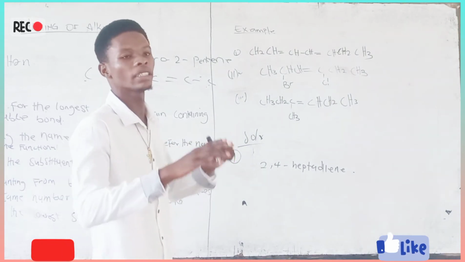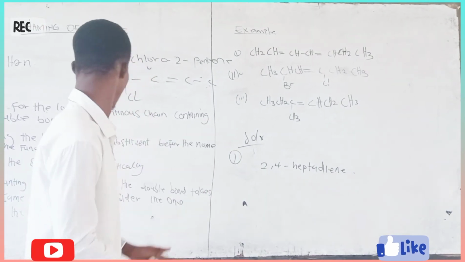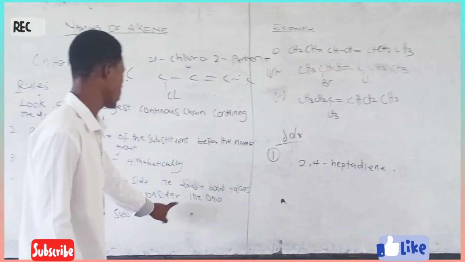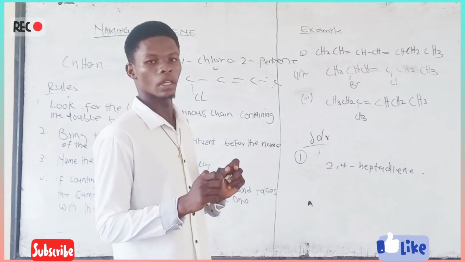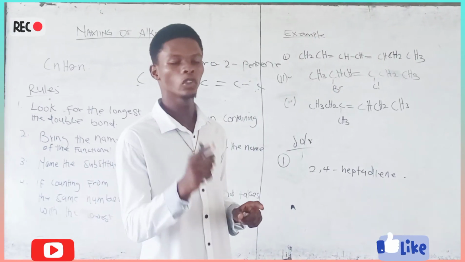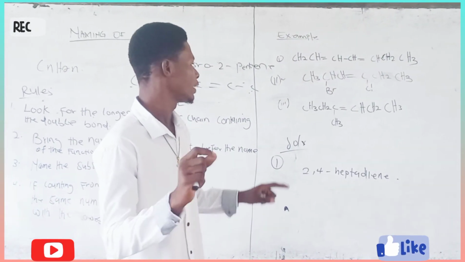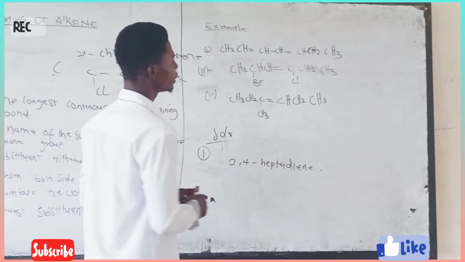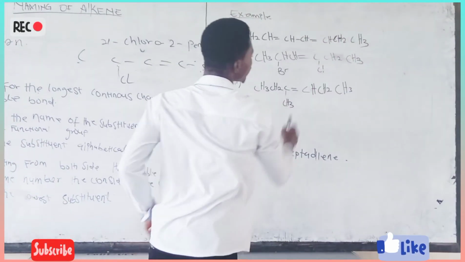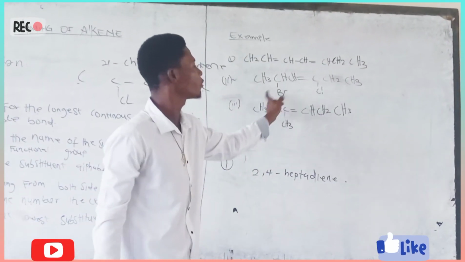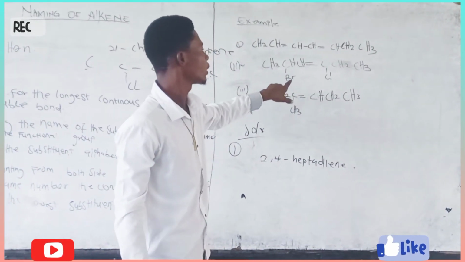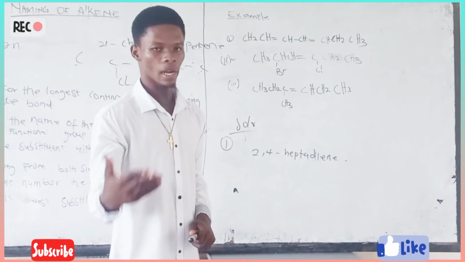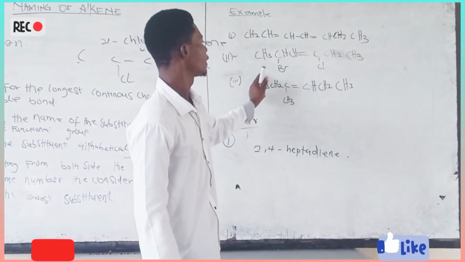So now we are considering the substituent. When the functional group has the same number, that is rule number 4. They say when you're having the same number for the functional group, then you should take a good look at the substituents. So when you take a look at the substituents, you see that chlorine, when it's accounted for this side, is on the third carbon. Or when it's accounted for this side, bromine is on the second carbon. So bromine has the least number. Okay. So we take it from this side.